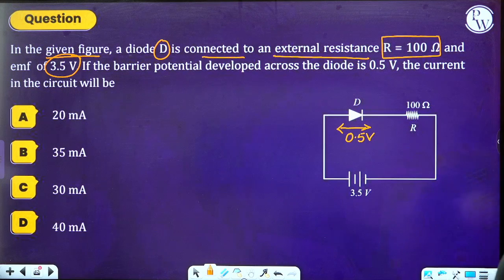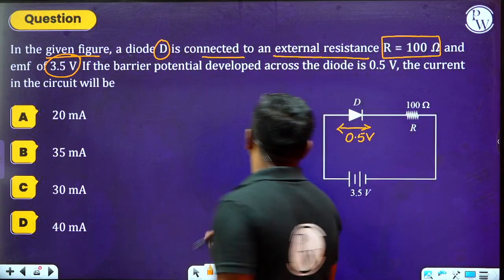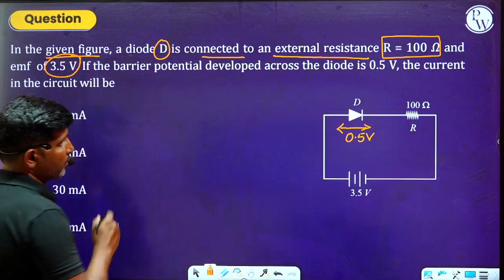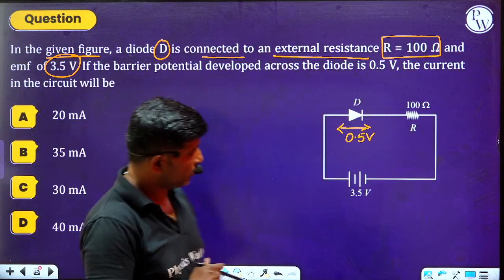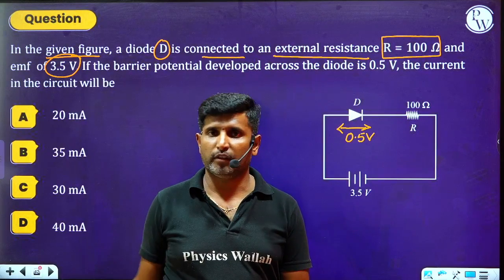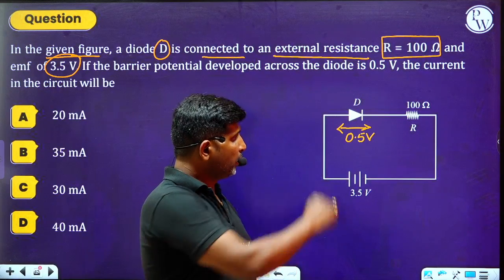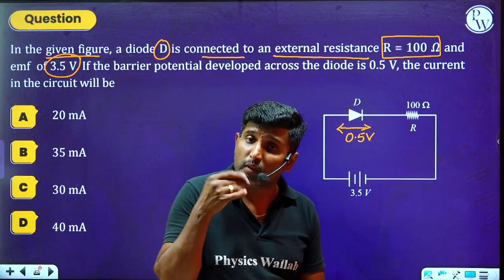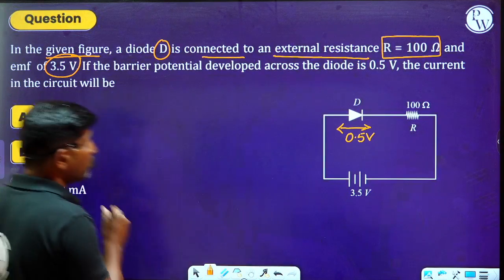How can we solve this problem? If the barrier potential developed across the diode is 0.5 volt, the current in the circuit is, so please observe this. The applied potential is 3.5 volt, and in order to send the charge through the diode, it has to overcome the barrier potential of 0.5 volt.